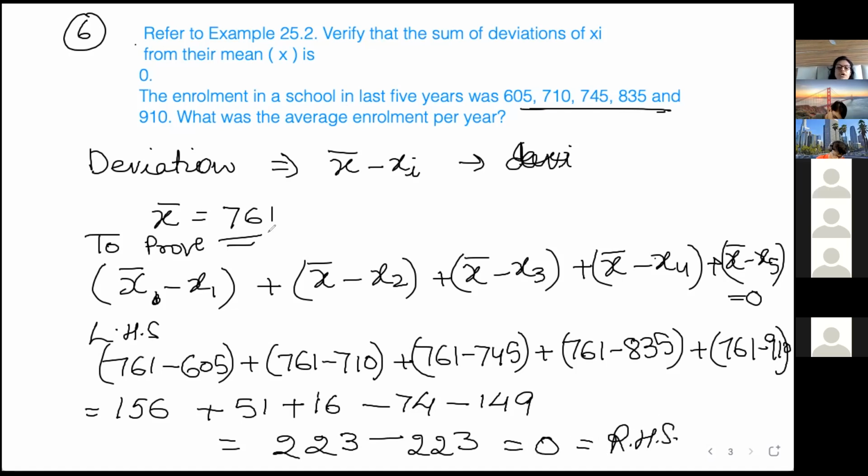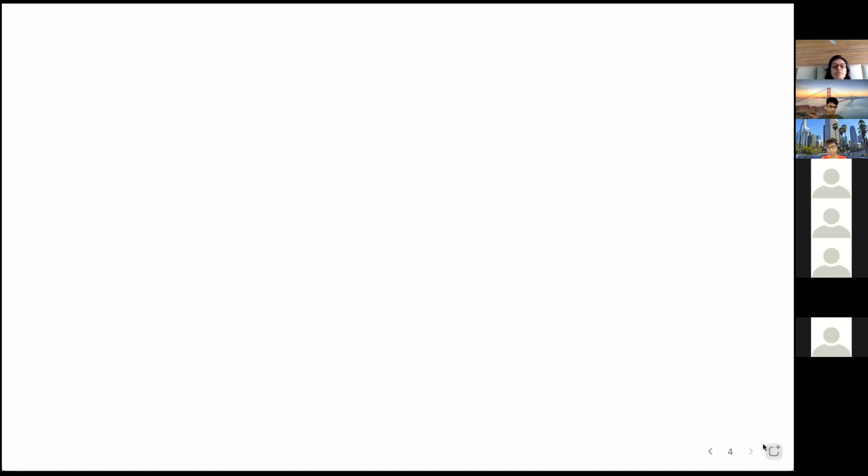So this was required. So this is always true. Whatever mean you take out, the sum of all the deviations will be 0. This is called deviation, mean minus reading. So if you add all these, for any question, you will always get 0. Okay. Next question.